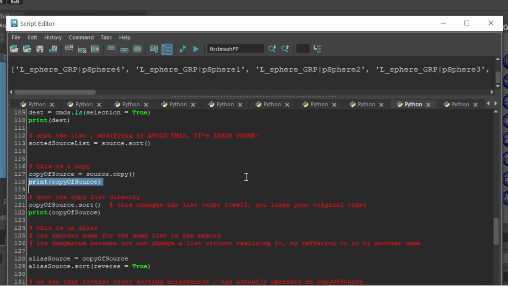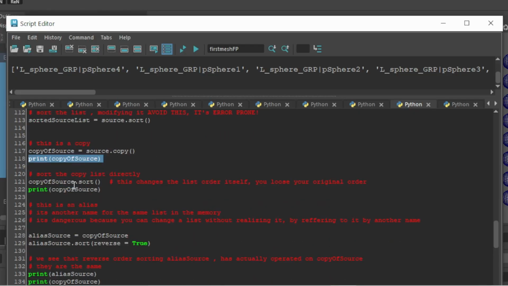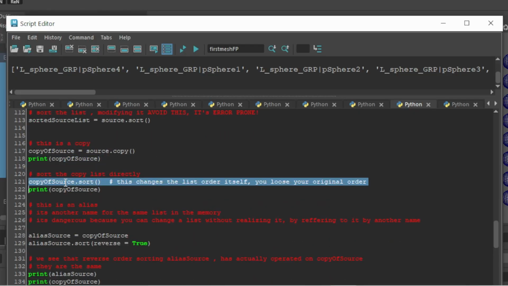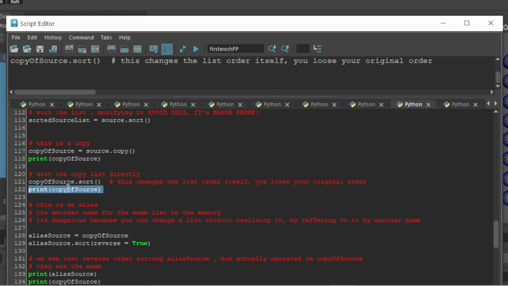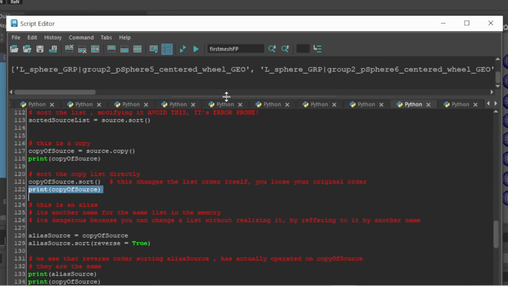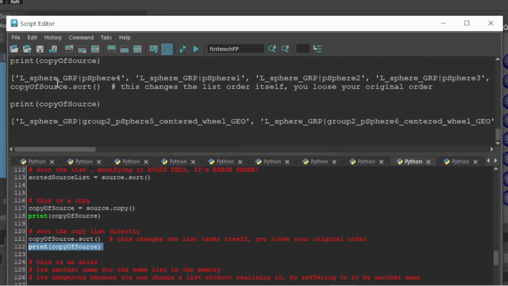So then I'm going to say, if I do the sort on that copy, and then I print out the copy, okay, so let's have a look at what happened. And we see the original list is in this order, psphere 4, and then the new one has got this different name in the first position. So it's reorganized this list in order based on the names. So it has numerical and alphabetical sorting, it does both. And this is the order that it came up with.